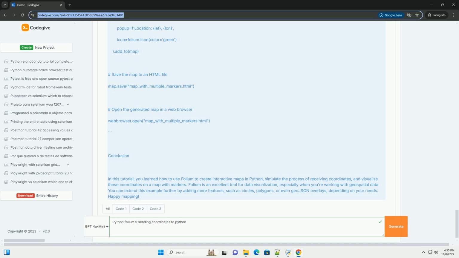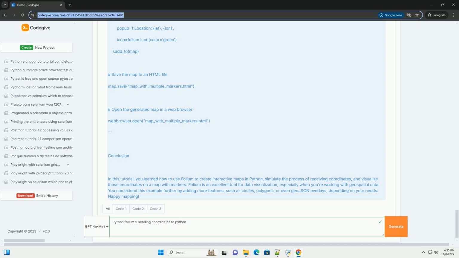Save the map to an HTML file. map.save, map_with_multiple_markers.html. Open the generated map in a web browser. webbrowser.open, map_with_multiple_markers.html.